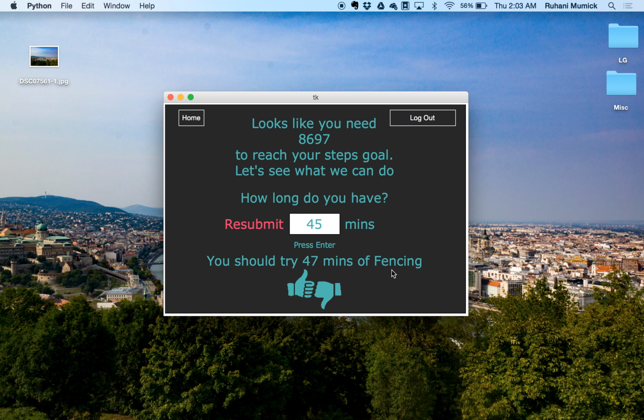So let's say you have 45 minutes to do something, and now it'll tell you that you should maybe try 47 minutes of fencing. So it tries to compute an amount of time that's very close to the amount of time you have available, and then gives you an activity that has the right number of steps per minute for you to do. Now, once you see this activity, you can decide either that you like it or you don't like it, and click these buttons. You can also resubmit a time.